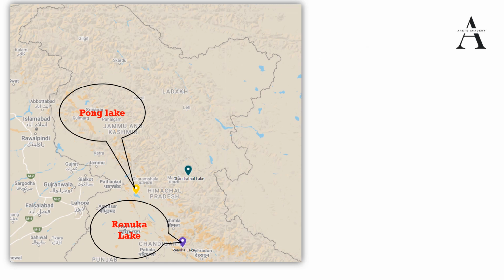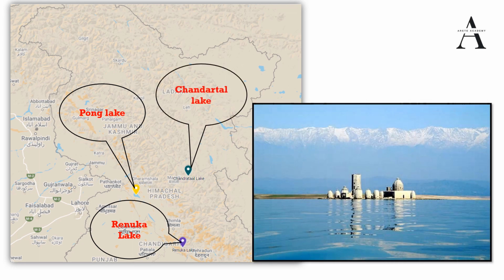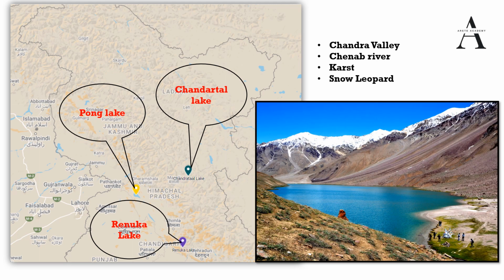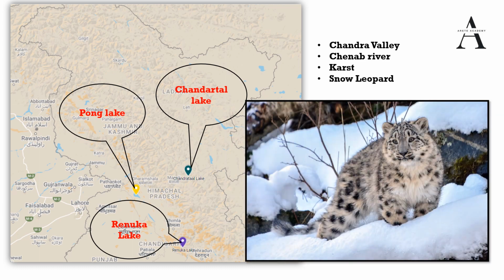The third important lake from Himachal Pradesh is Chandratal. Chandratal is a high altitude lake on the upper Chandra Valley floor, flowing to the Chenab River on the western Himalayas. Okay, so this is Chandratal Lake. You can have a look, and it is famous for the snow leopard. The snow leopard is generally found in the Himalayan states, and the IUCN status of the snow leopard is vulnerable. Remember it: it was endangered once upon a time. Now it is vulnerable. However, there is still a threat to the snow leopard.